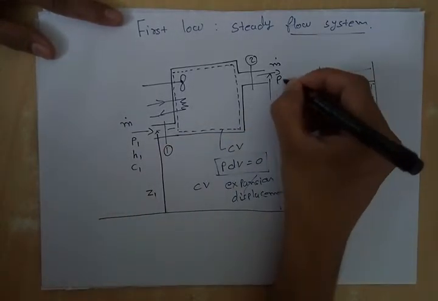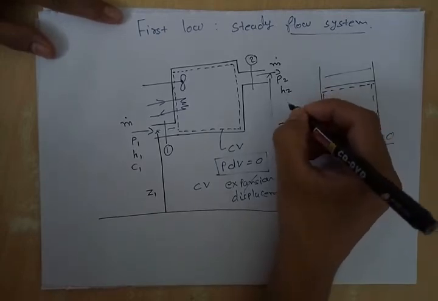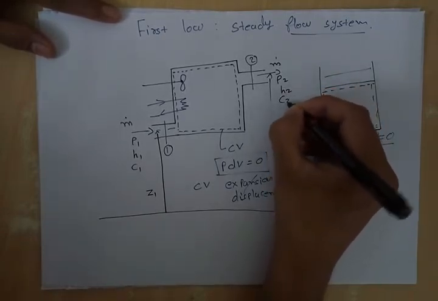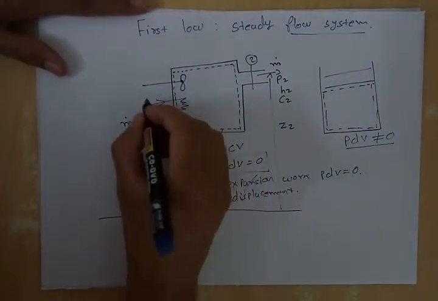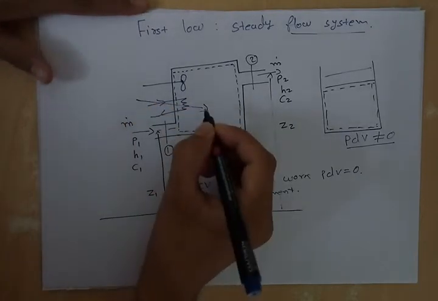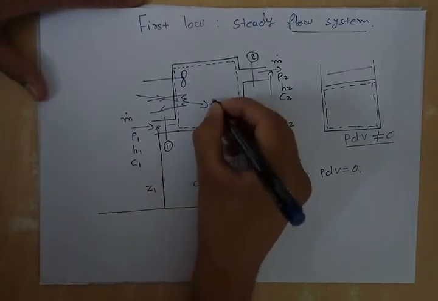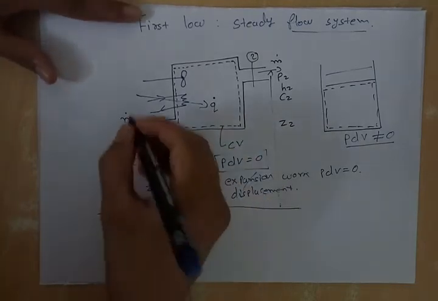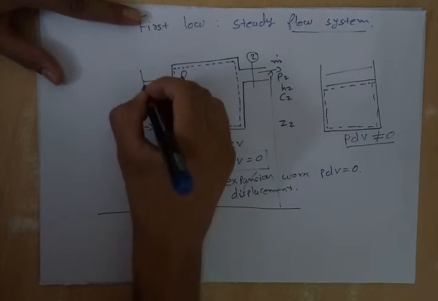Similarly, let us take outlet pressure P2, outlet enthalpy H2, and outlet velocity C2. Now let us say this resistor is providing heat at a rate of Q, and let us say this is a turbine, so we are getting work output.